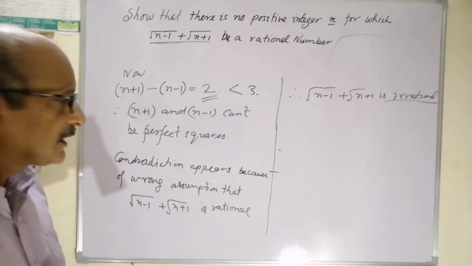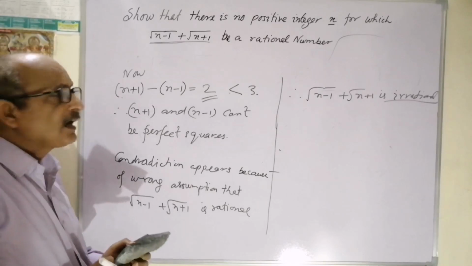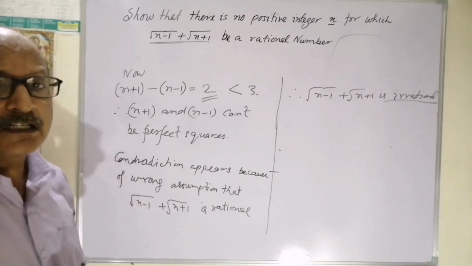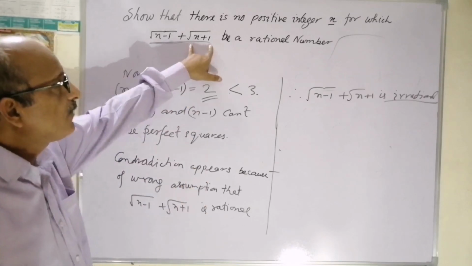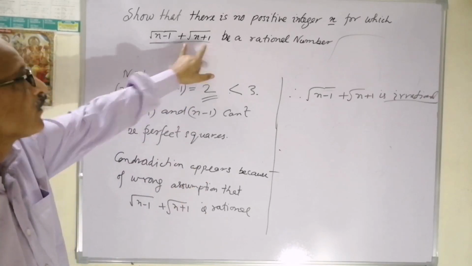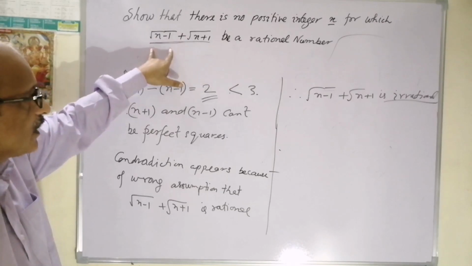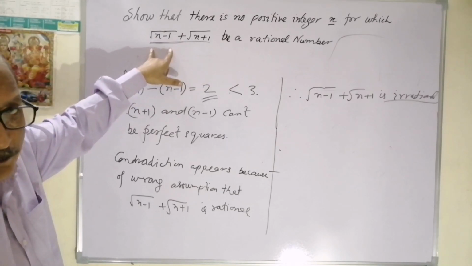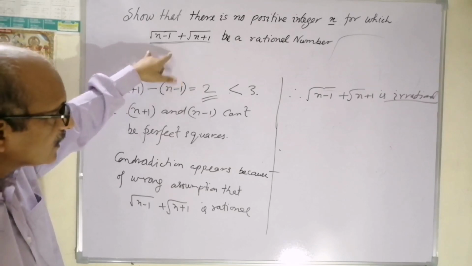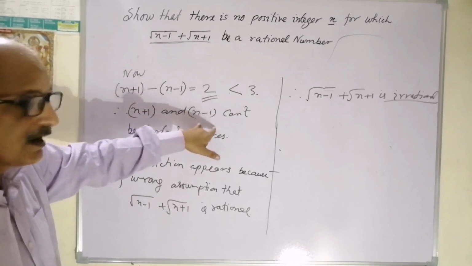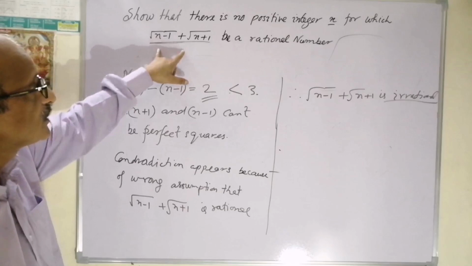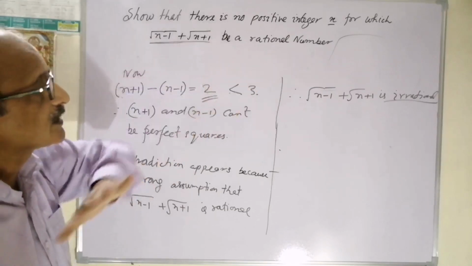One may be. Say n plus 1 is a perfect square and n minus 1 is not. In this case, a rational number plus an irrational number will remain irrational. It can't be rational. So the perfect squares are coming just because of our wrong supposition that this is a rational number.